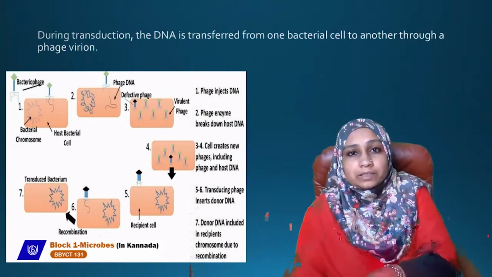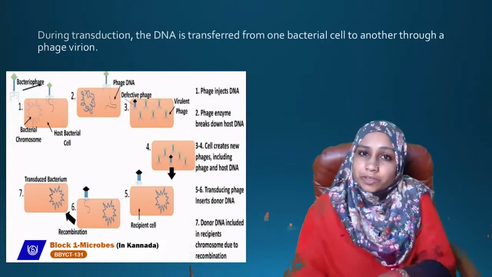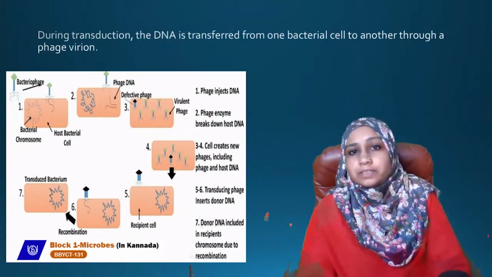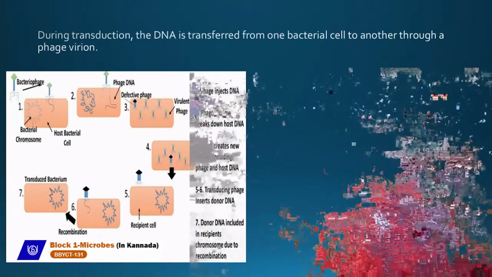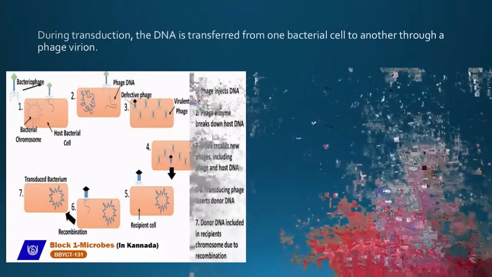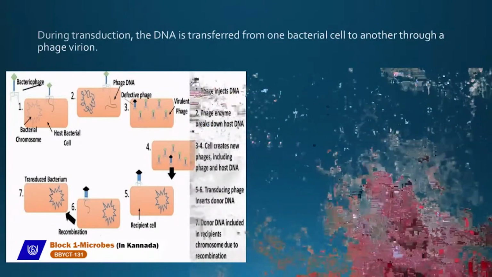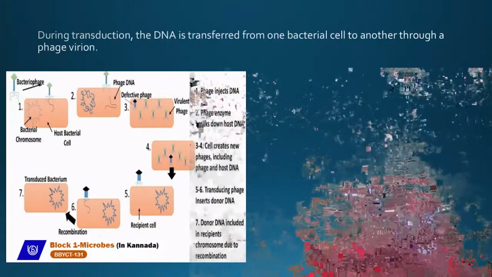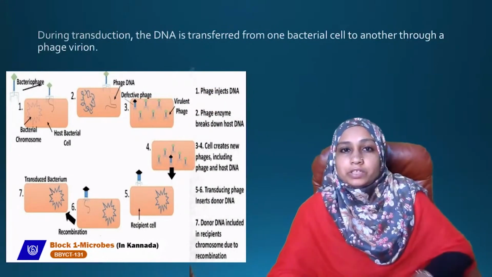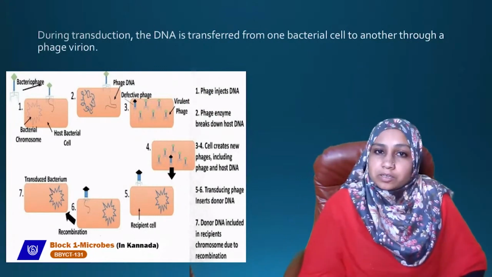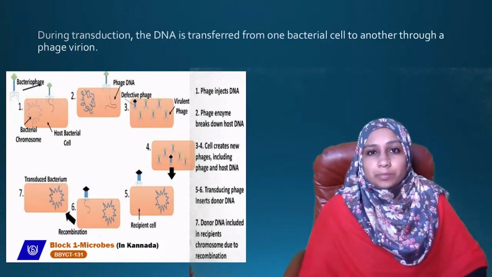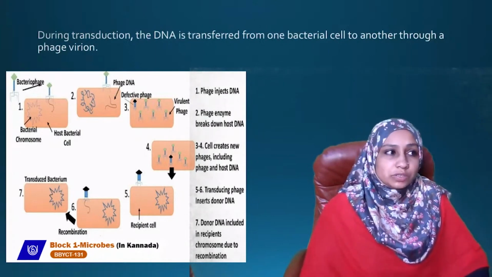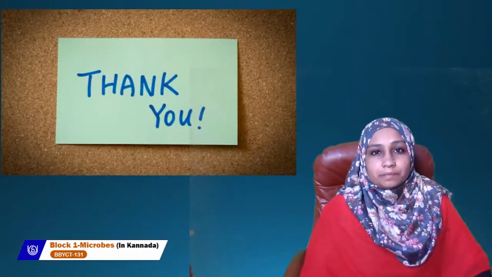So now this bacterium is called a transduced bacterium, because recombination has taken place. The DNA from the donor bacteria is incorporated into the DNA of the recipient bacteria. So these are the three ways by which sexual reproduction in bacteria can take place: conjugation, transformation, transduction. Thank you.